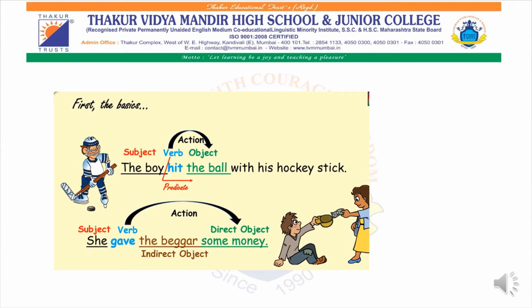And when we ask the question whom she gave, the answer is the beggar. The beggar is an indirect object. So any question that answers what is a direct object, and any question that answers whom is an indirect object.